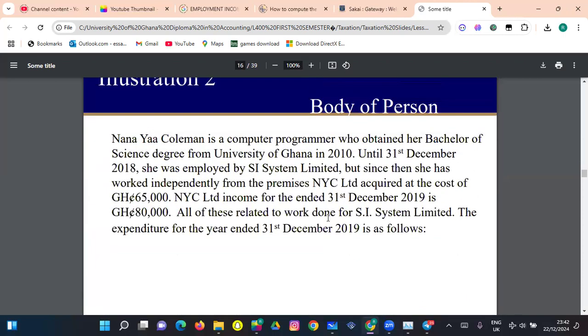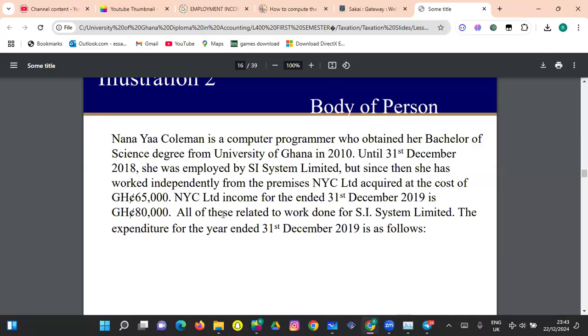So this is an example. This is the same example, Nana's example, but here she has been employed. Sorry, but since then, she has worked independently from the premises of NYC Limited.